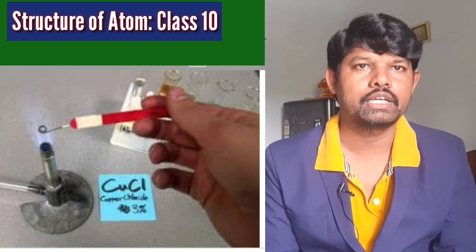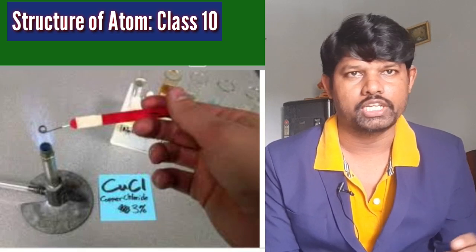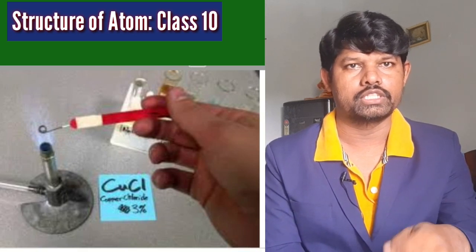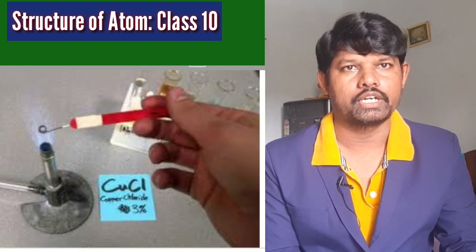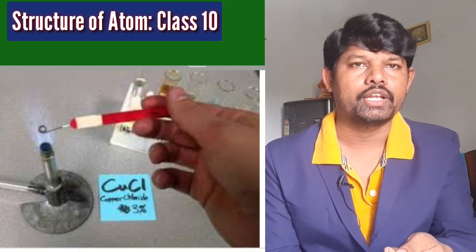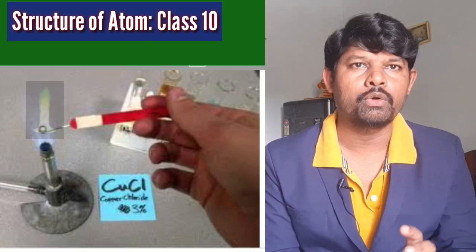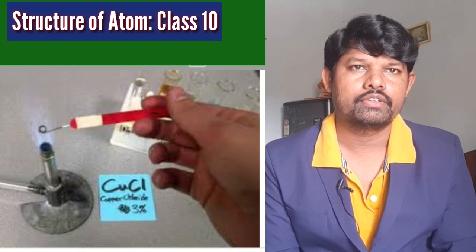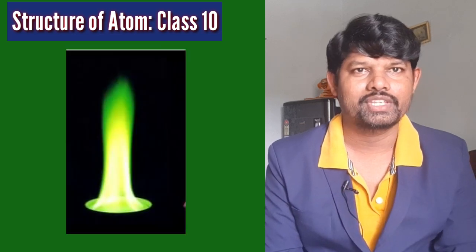So you can observe the picture. A little amount of cupric chloride on a watch glass and 2-3 drops of concentrated hydrochloric acid on the watch glass along with this copper chloride. Mix this with the help of a glass rod, and with the platinum loop you can introduce it into a non-luminous flame. What do you observe? What is the color of the flame? If you want to see the color of the flame, you can observe the figure.